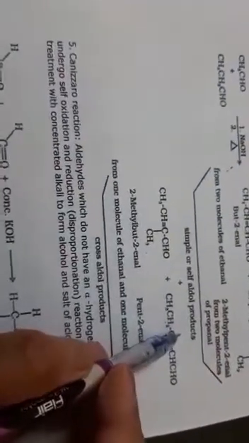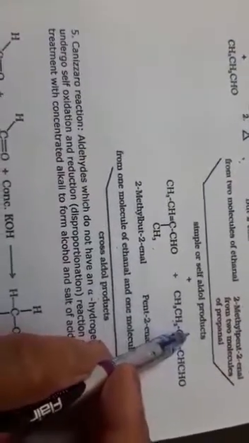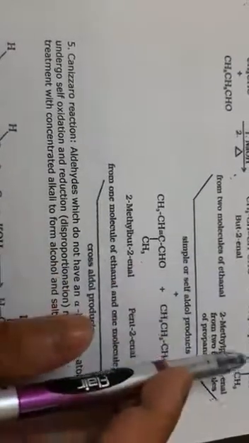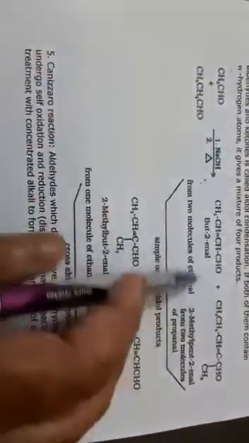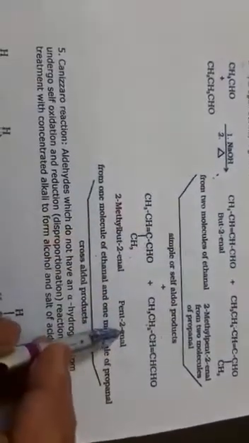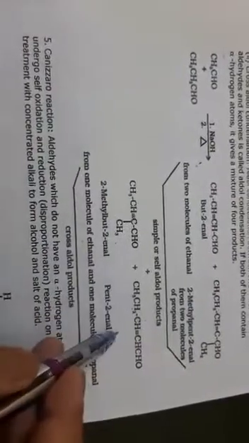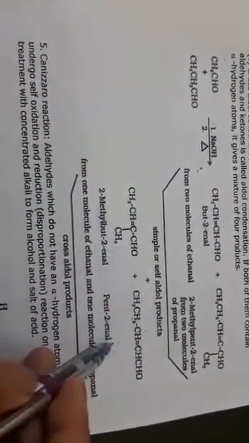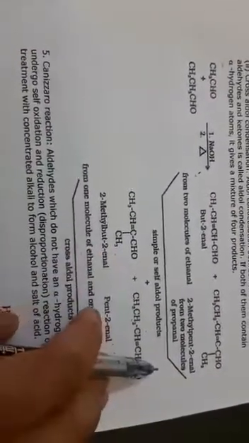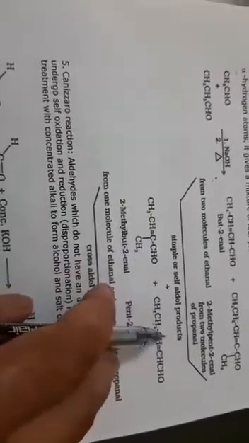The condition is that only when both aldehydes and ketones contain alpha hydrogen do they give a mixture of 4 different types of products. These different products are formed when the aldehydes and ketones react with each other. Two different aldehydes and ketones, when both have alpha hydrogen atoms, produce a mixture of 4 different types of products.